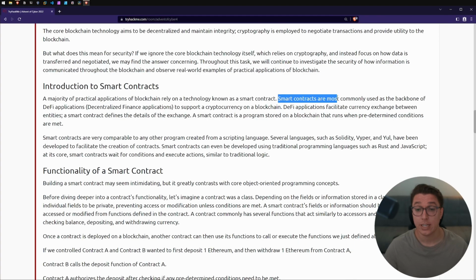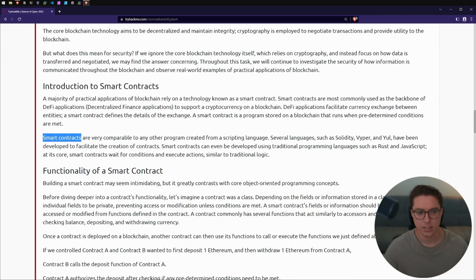Smart contracts are most commonly used as the backbone of DeFi applications, or decentralized finance applications, and this supports cryptocurrencies on a blockchain. A DeFi app facilitates currency exchange between two entities. Person A wants to pay person B. The smart contract is sort of like the middleman, defining the details of that exchange of money. So a smart contract is a program stored on a blockchain that runs when predetermined conditions are met.